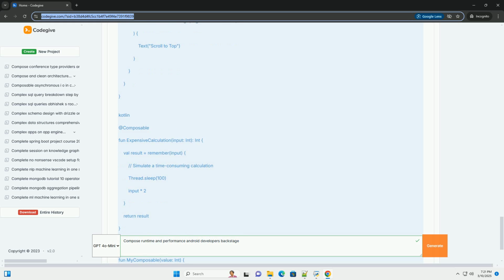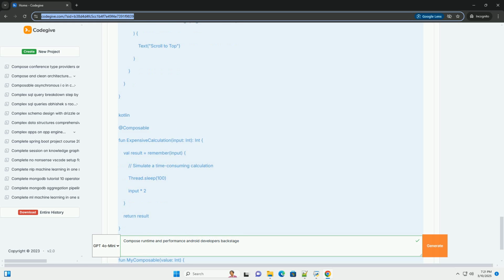This code only recomposes the show button composable when the scroll position changes and the new scroll position is greater than 0. Immutable data classes: as mentioned earlier, use immutable data classes and mark them with @Immutable or @Stable. Optimize layout: complex layouts can be expensive to measure and draw.